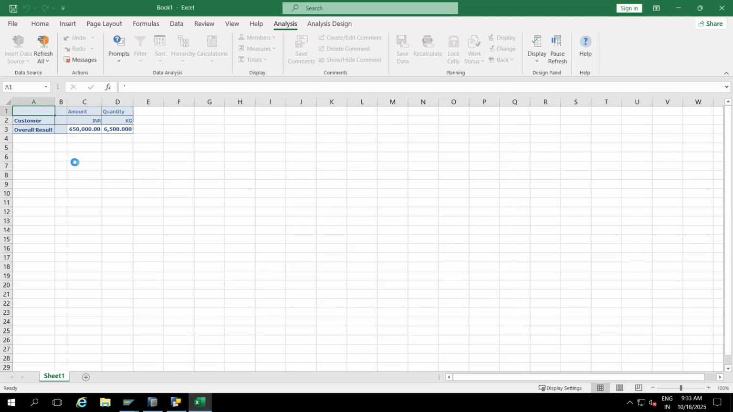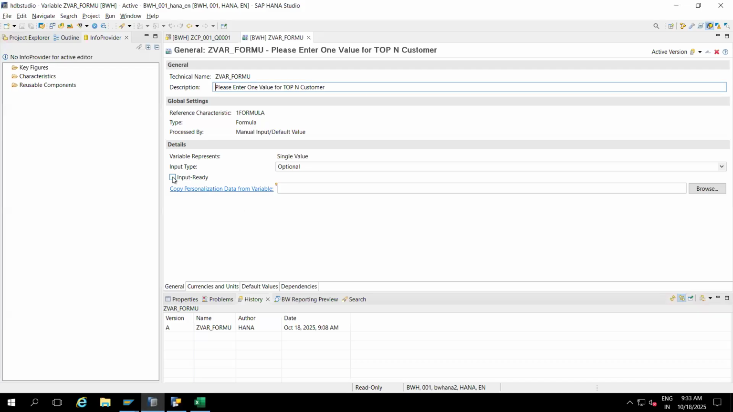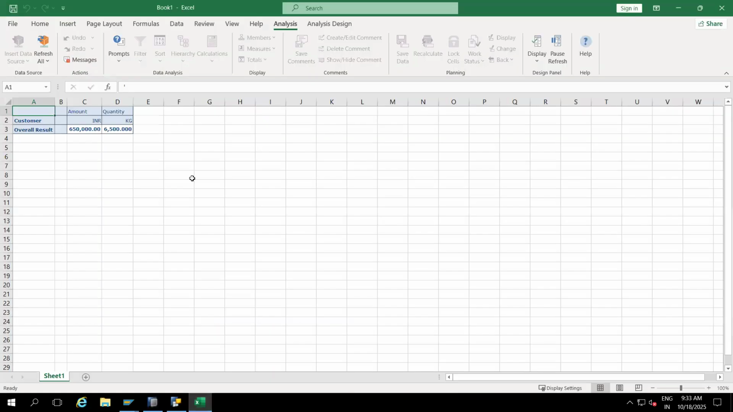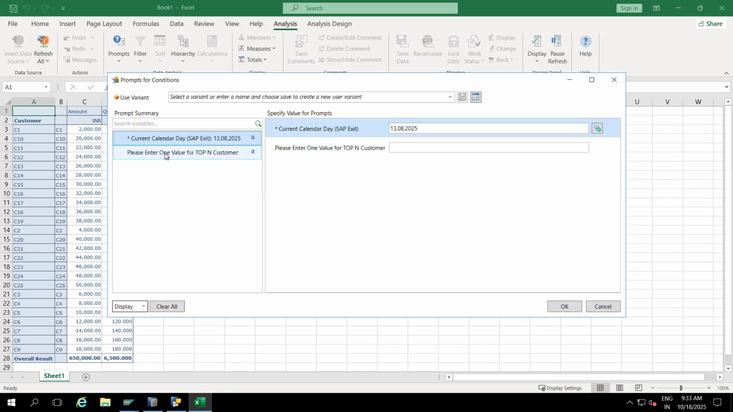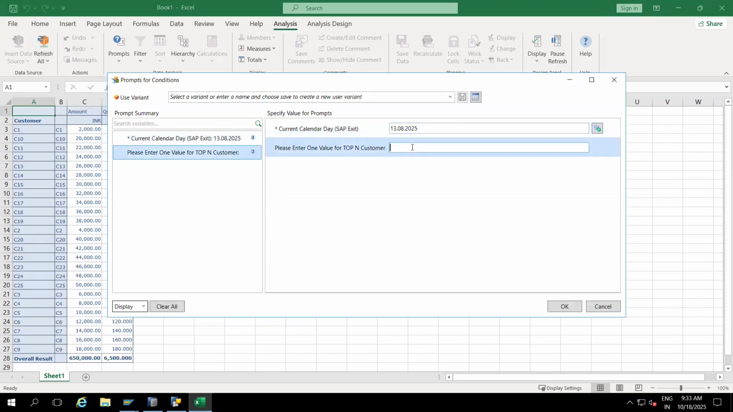System only. The system will not understand why you are using a formula variable without input. Okay, I am selecting again. So now I will not get any error. You can see, now I will not get any error. Refresh all. No, now I'm getting it. And now you can refresh. So now it is asking again.